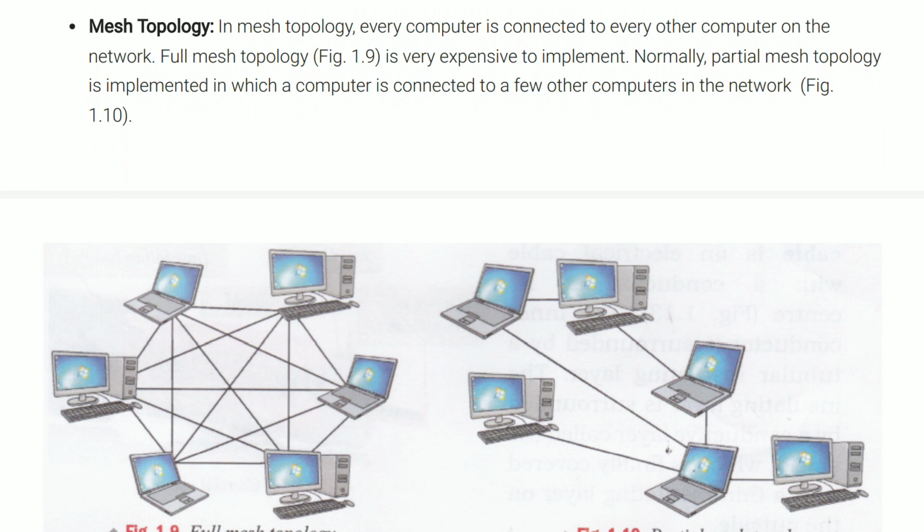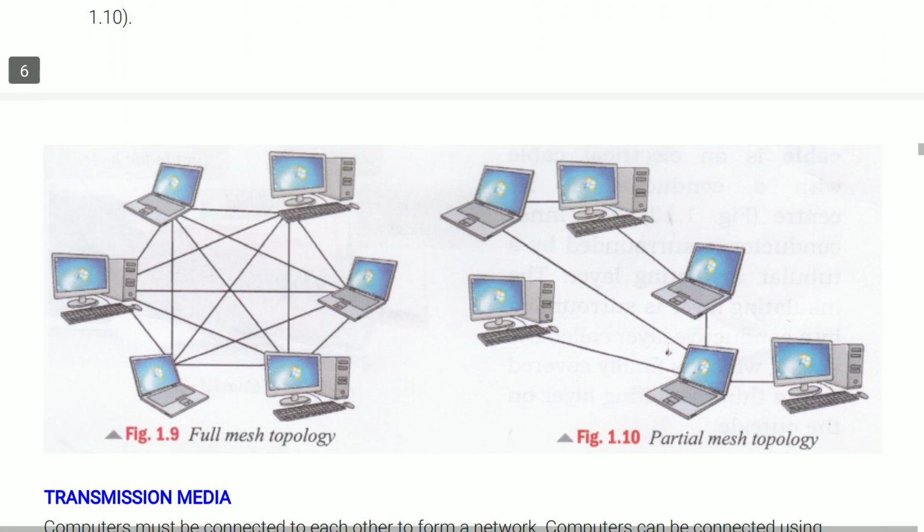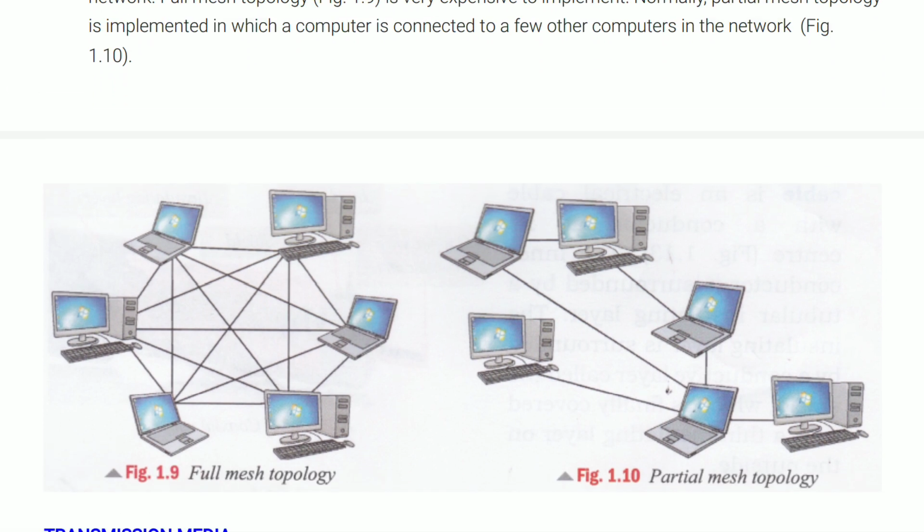What is mesh topology? You can also watch from this picture. In mesh topology, each system is connected to every system individually. You can also see from this figure. There are two types of mesh topology: full mesh topology and partial mesh topology.